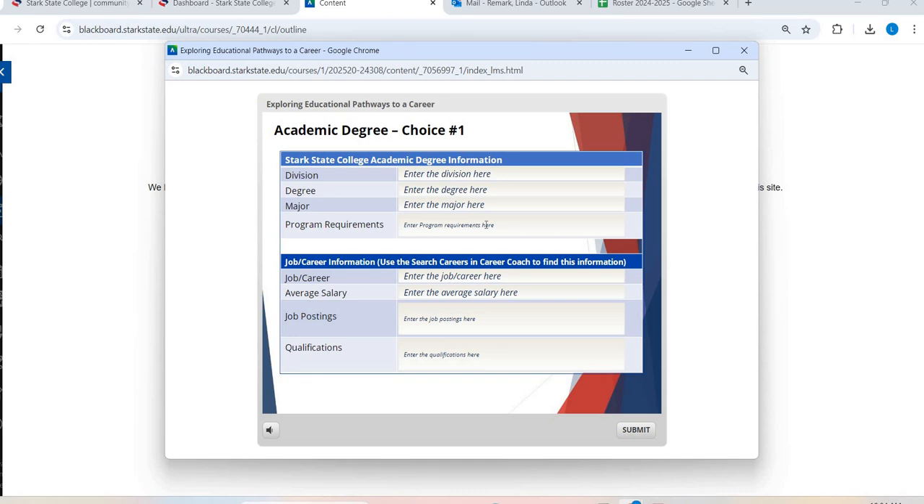Now, your second choice can be something that's closely connected, like, hey, I'm a physical therapy major. I also maybe want to look at occupational therapy. That could be my choice 2. Or if you're undecided, maybe you're going back and forth between a couple majors.